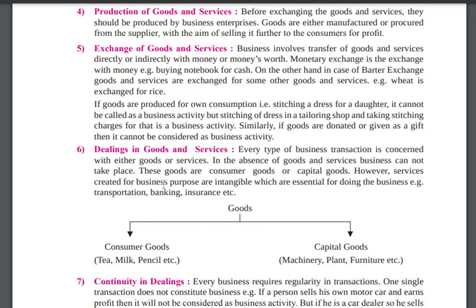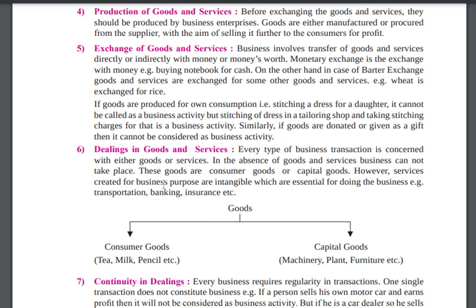Dealing in goods and services. Every type of business transaction is concerned with either goods or services. Whichever person in the world is doing a business, they are having goods or services. For example, the farmer of mango has goods like mango. In the absence of goods and services, the business cannot take place. Just imagine a farmer who is not selling mango. We can say the business is never going to take place.